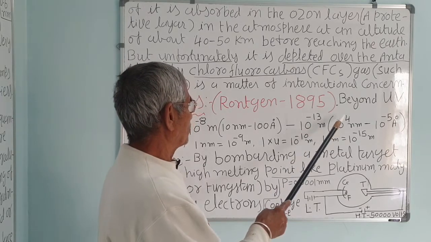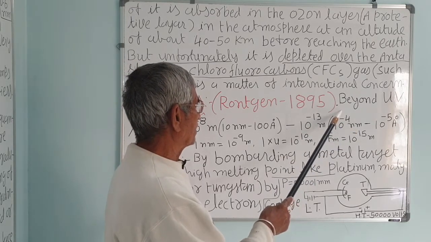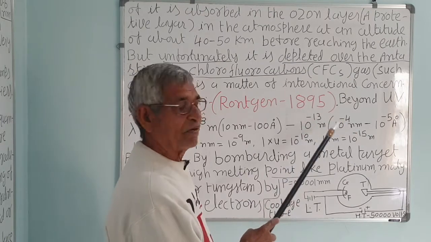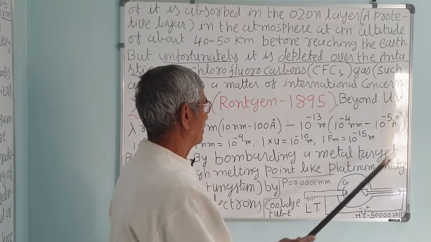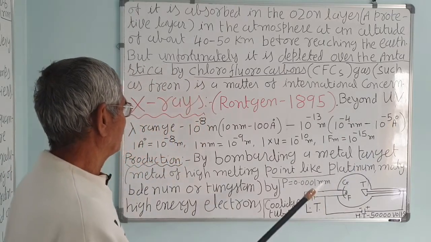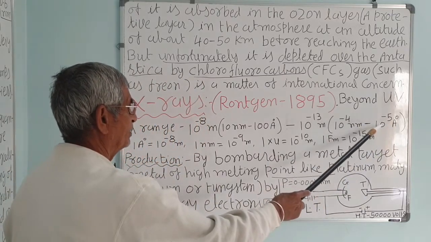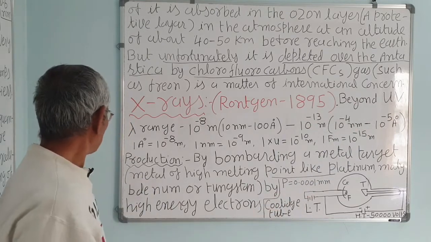So, that is 10 raised to minus 4 nanometer. This is minus 9, and 9 and 4 make 13. Or 10 raised to minus 5 Angstrom unit. This is correct, you can say, 5 and 8, that is 13.